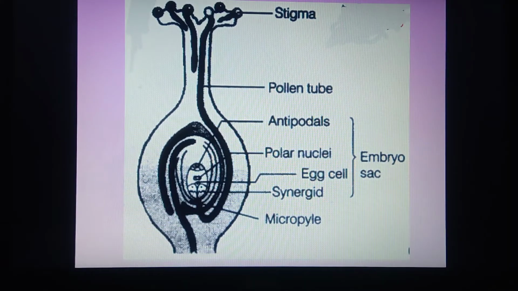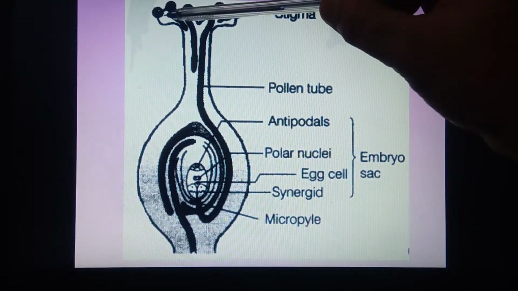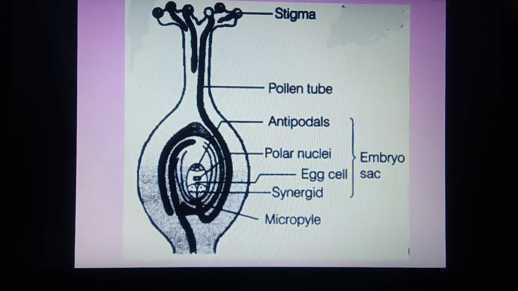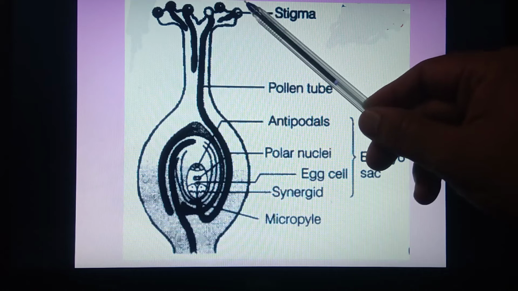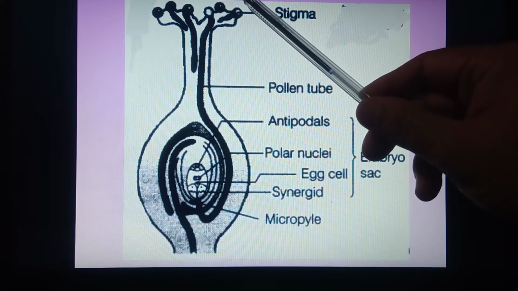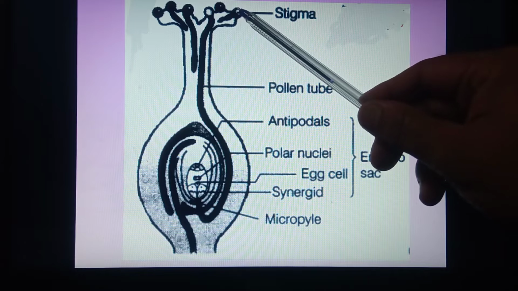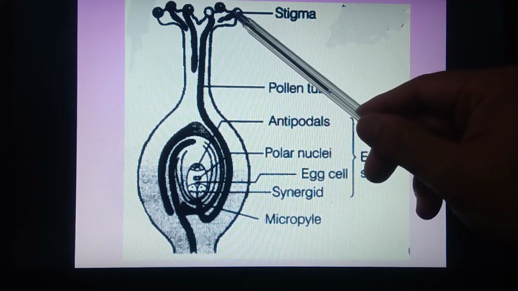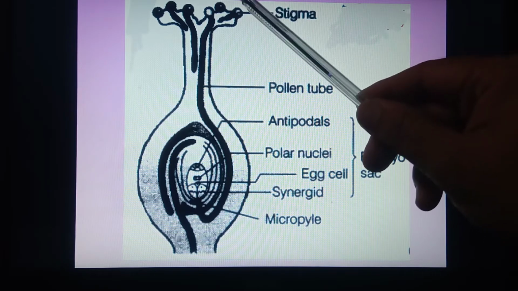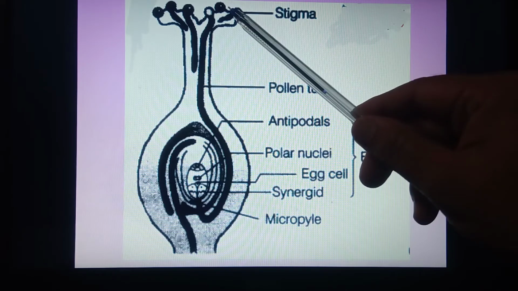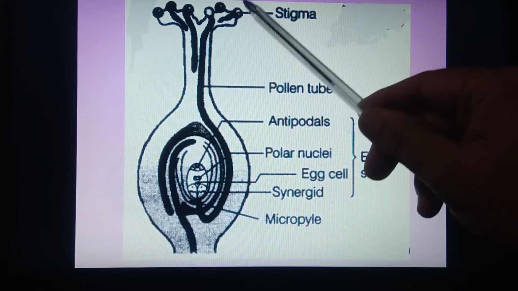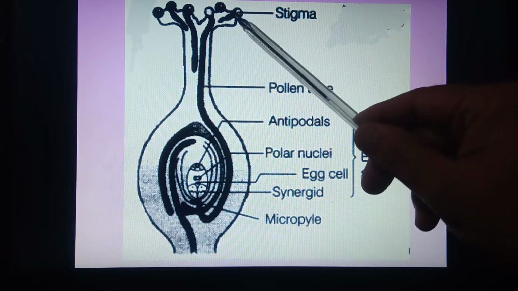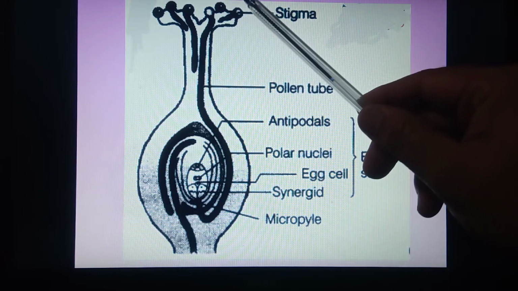As the pollen grains are deposited on the surface of a stigma, the stigmatic surface has a sugary substance. With the help of this sugary substance, the stigma recognizes whether the pollen grain deposited is of the same species or of a different species. If it is not of the same species, then what happens? They are not allowed to germinate on the surface of the stigma, because incompatible pollen grains are not allowed to germinate.